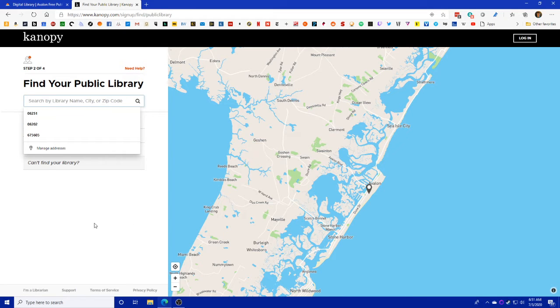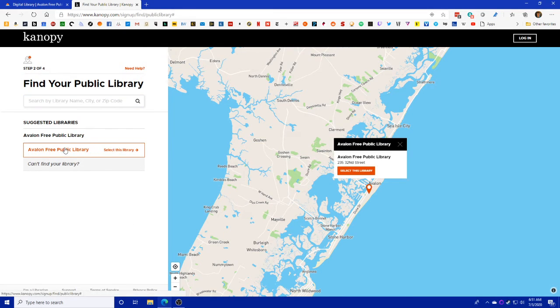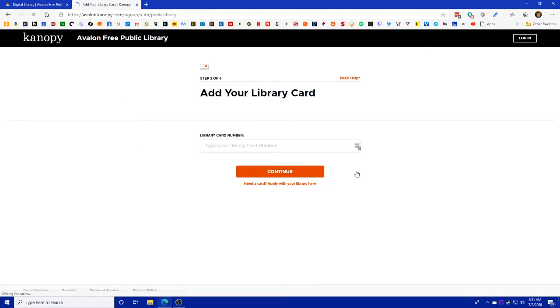Once you have gone ahead and done that, let's go ahead and go a little further. Click here and click Select This Library. And now you would go ahead and type in your library card number. I'm not going to do that because I already have an account here, but this is where you would enter that in. On the next screen, it's going to make you create a free account. You would just enter your email address and then create a password.